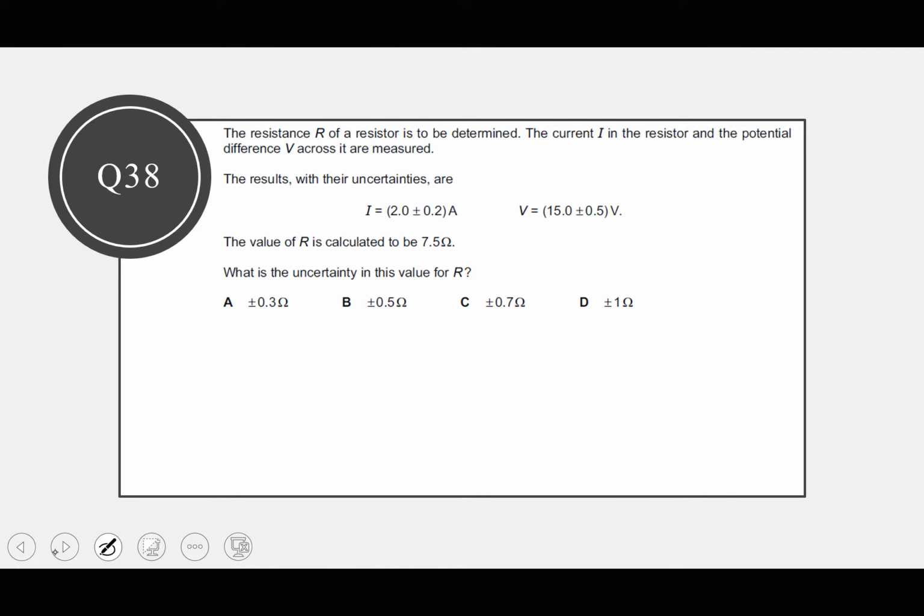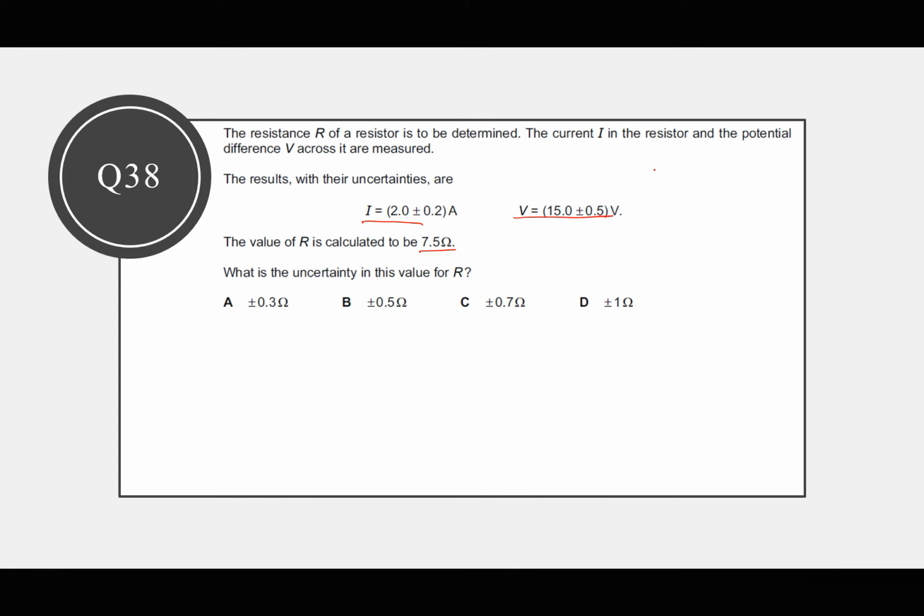The resistance of a resistor is determined. The current I in the resistor and the potential difference V across it are measured. The results with their uncertainties are given. The value of R is calculated to be 7.5 ohms. What is the uncertainty in this value of R?